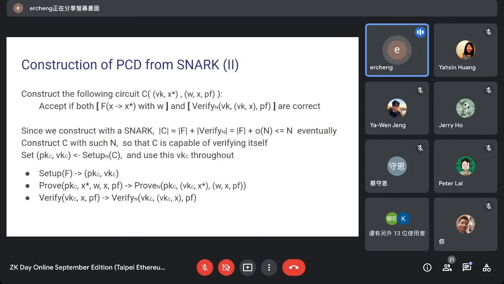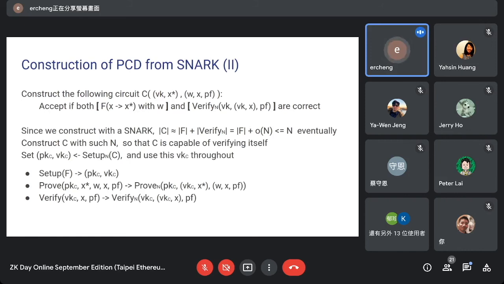And because we are using a SNARK, the verification time would be much less than n. So if we pick a large enough n, we can make C less than n, and construct C. And C will still have size within n.